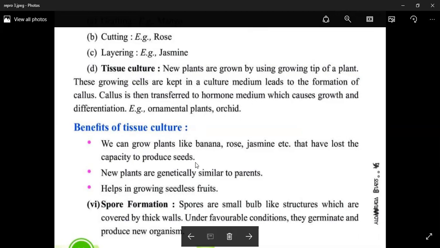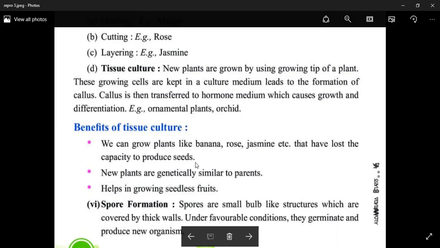What is the benefit of tissue culture? We can grow plants like banana, rose, jasmine, etc. that have lost the capacity to produce seeds. So seedless plants are developed by tissue culture. New plants are genetically similar to the parents in tissue culture, and tissue culture also helps in growing seedless fruits. You know that grapes are seedless.